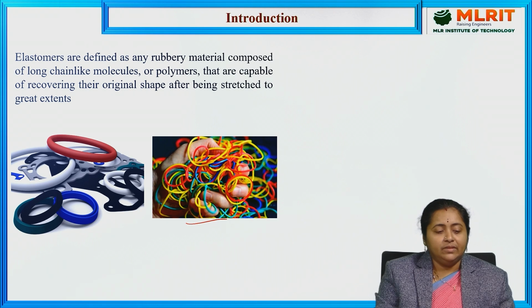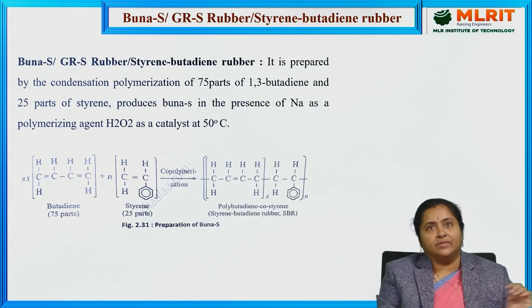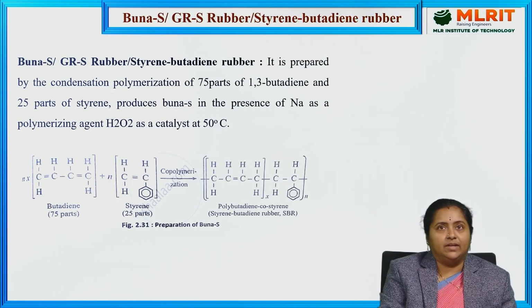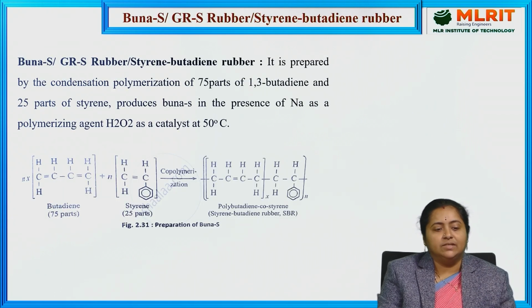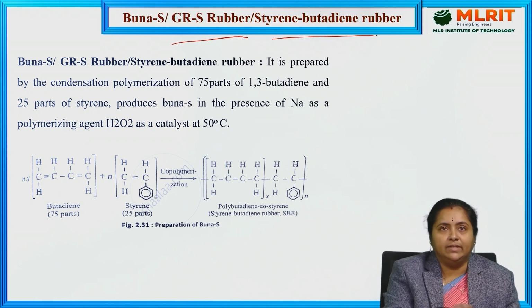So, these have a very high elastic property. Coming to the examples for elastomers, Buna-S, we will call it GRS rubber or styrene butadiene rubber.